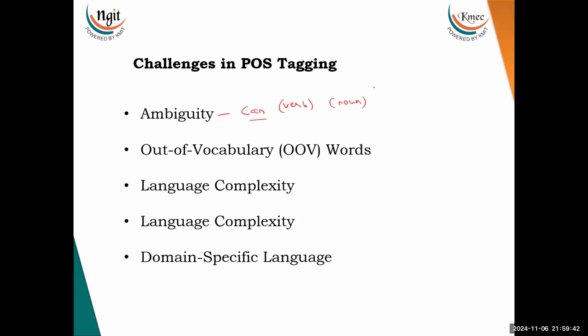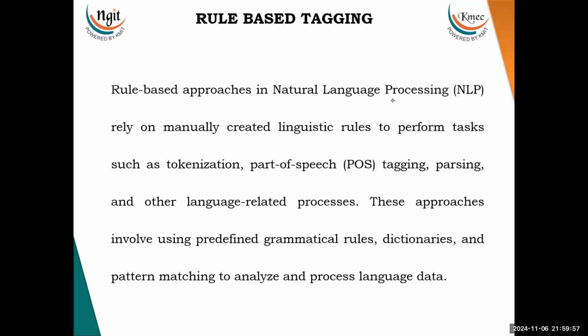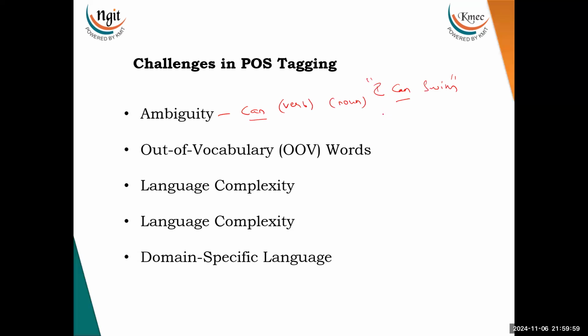So then you might have a question, sir, how is this possible? So let me write a sentence like I can swim. This is one sentence, and in this you can see can is your verb. The next sentence, let me write to make you understand how can can be a noun: a can of soda. So in this, yes, can is a noun, right?